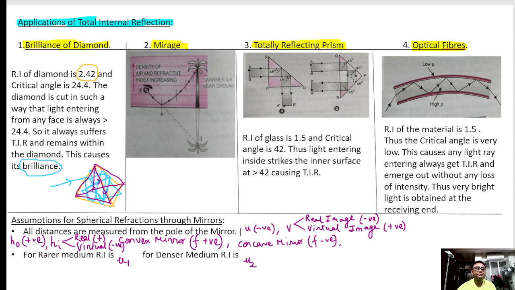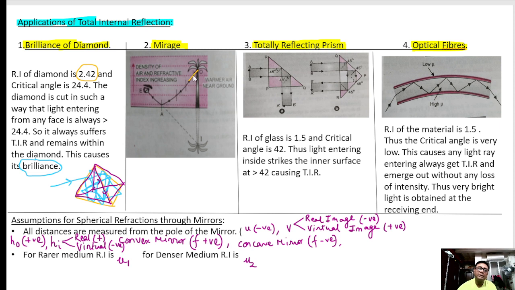Next, mirage. So in mirage, what happens? In a hot desert, when the ray is coming from, suppose, a tree, the air medium is very hot at the surface and a little bit cooler at the upper parts. So the refractive index changes.